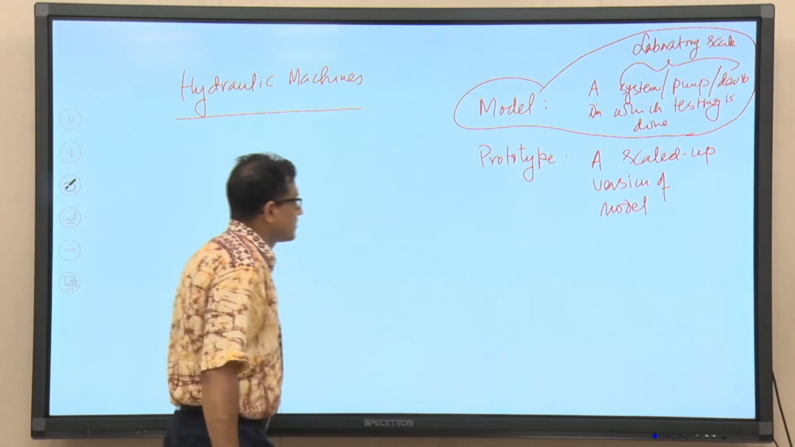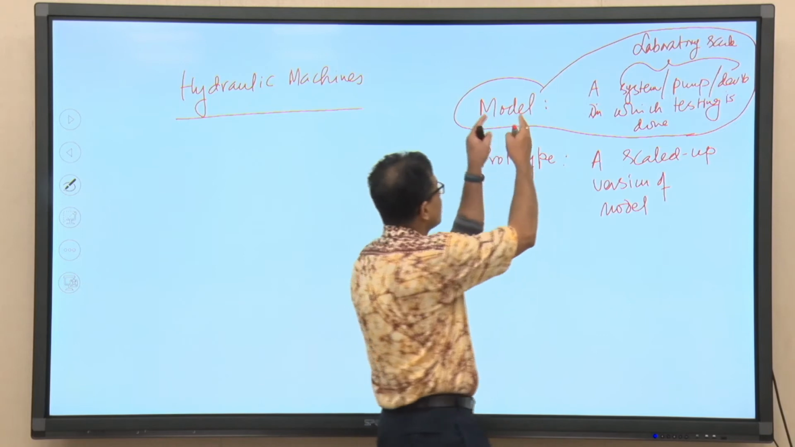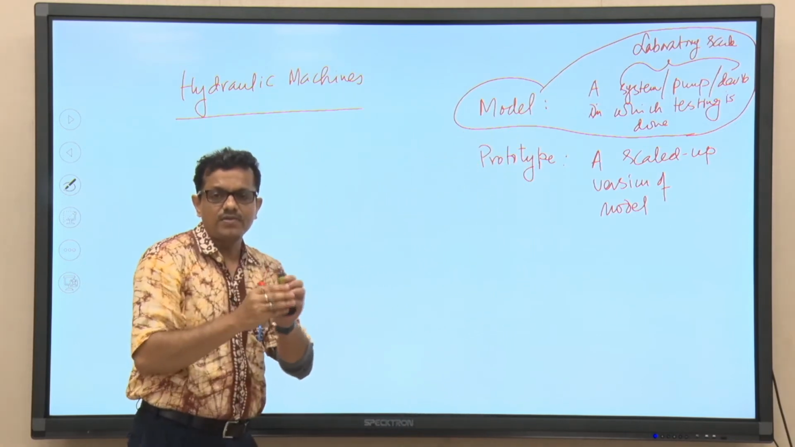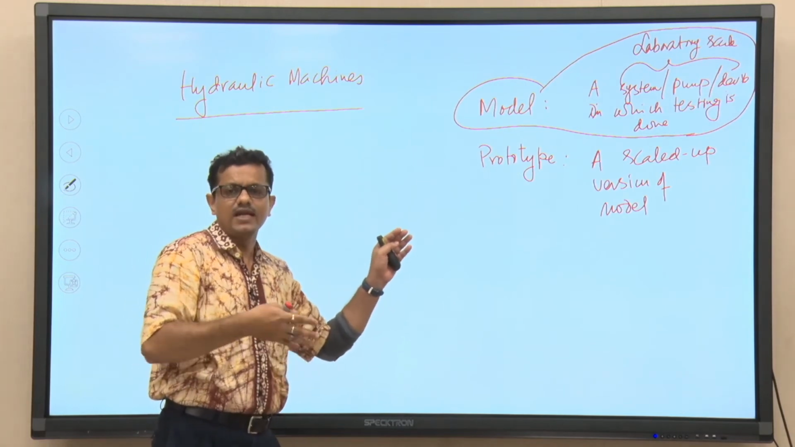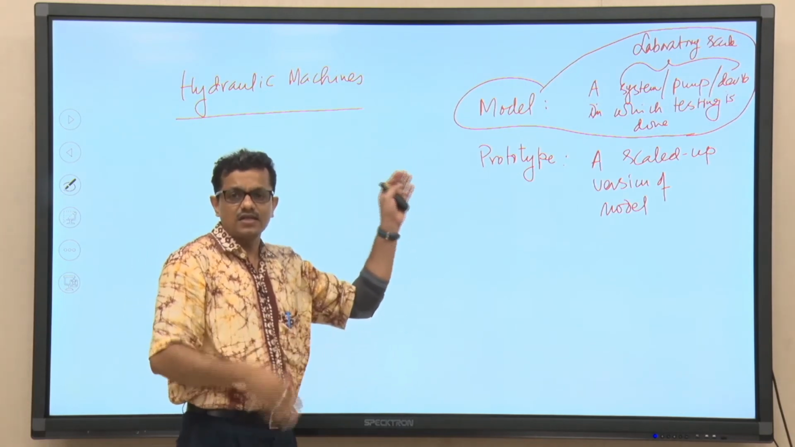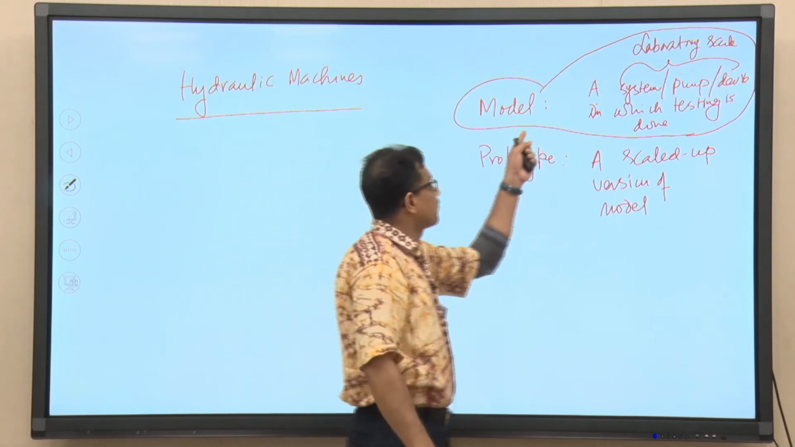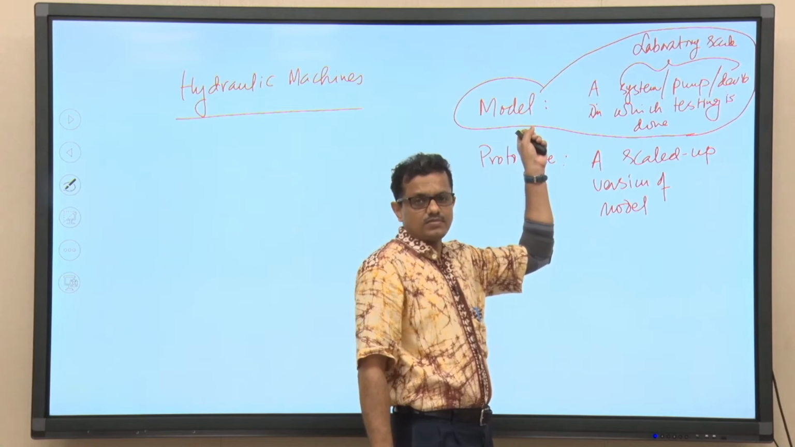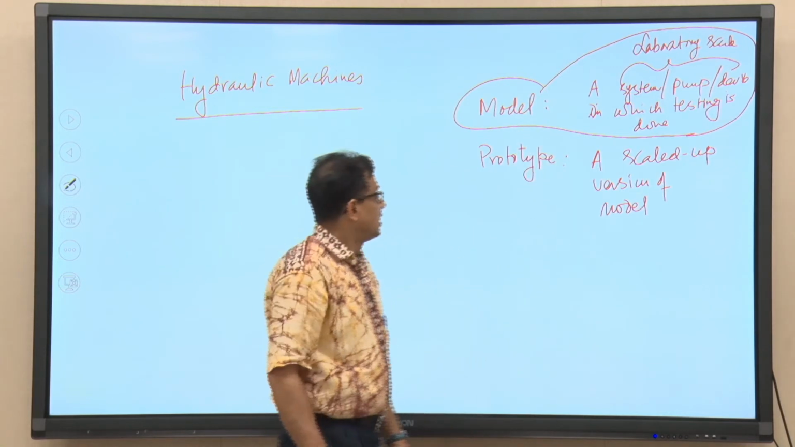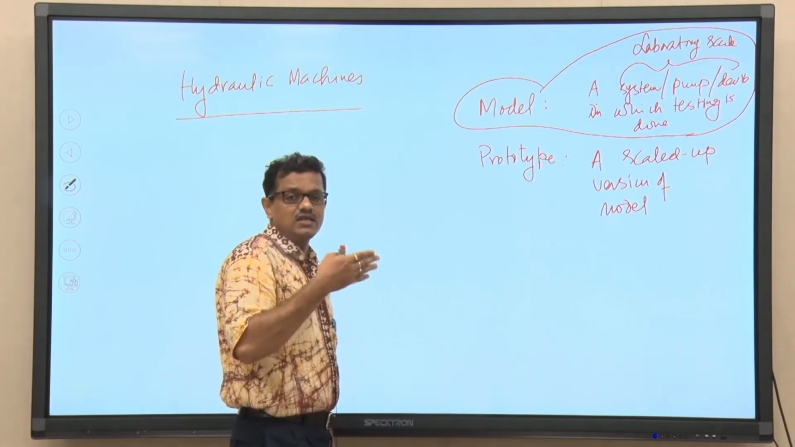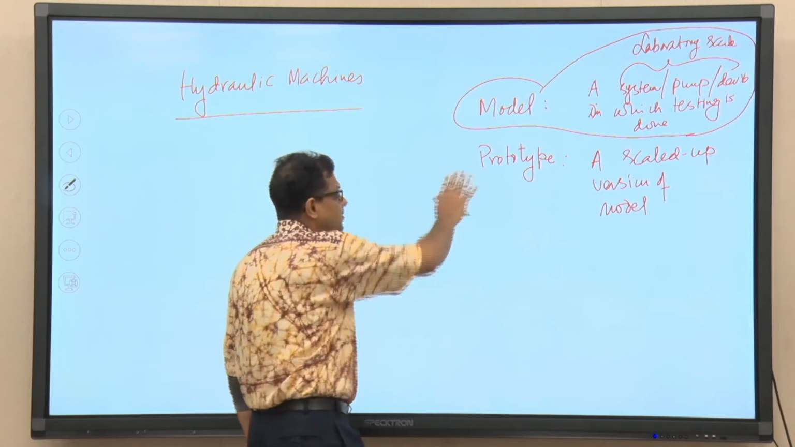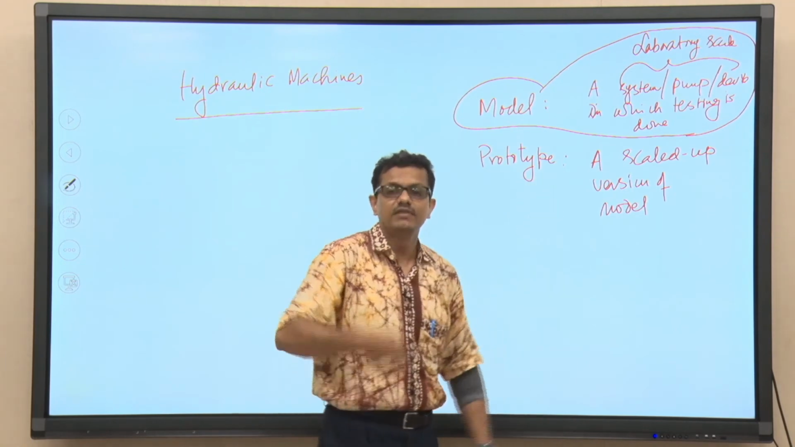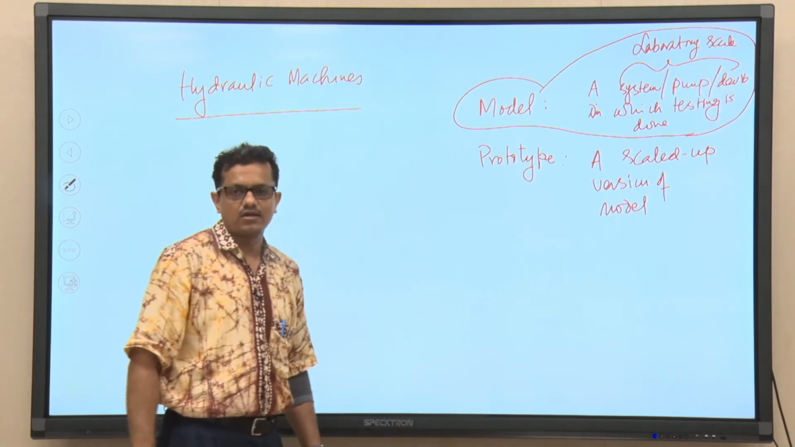Say we are trying to predict the performance of the prototype pump or any device by using the results obtained from a test of a model pump. Then I can use the test results to predict the performance of the prototype pump only if the model and prototype have similarity, right, otherwise we cannot.